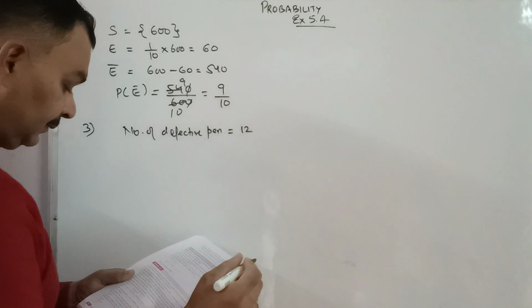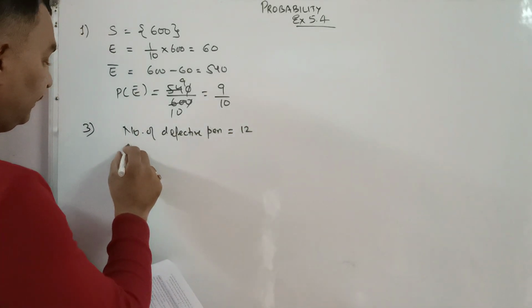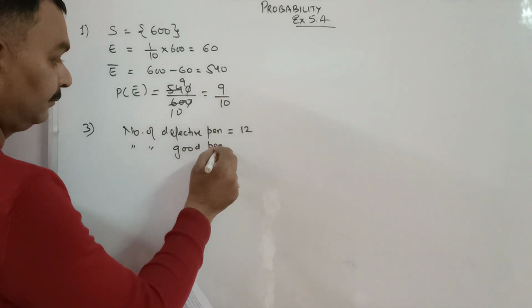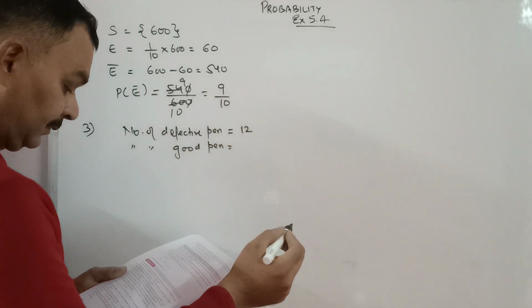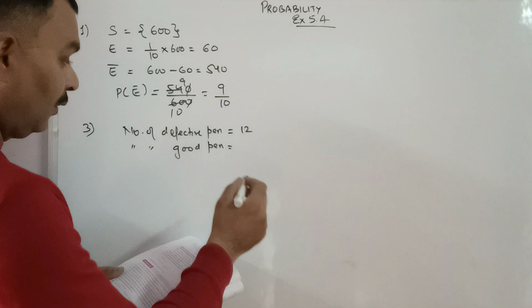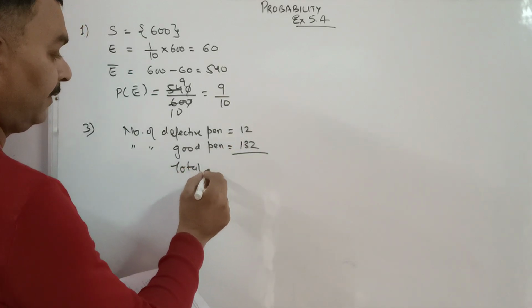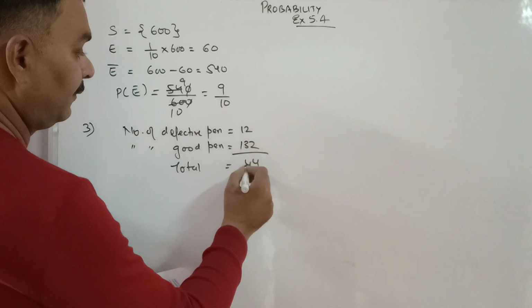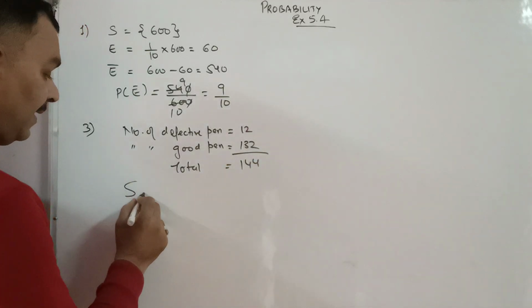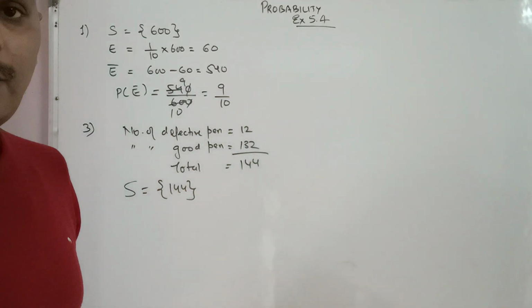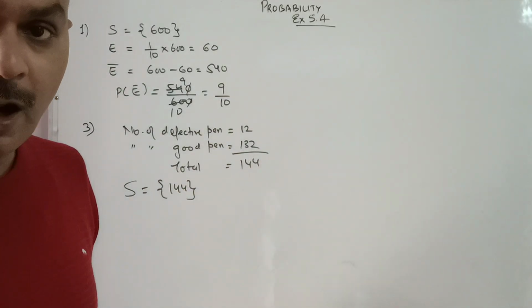Number of defective pens, 12, and number of good pens, 132. So what is the total number of pens we have? 4, 4, 140, 144. That means sample space is 144. There are total 144 outcomes.